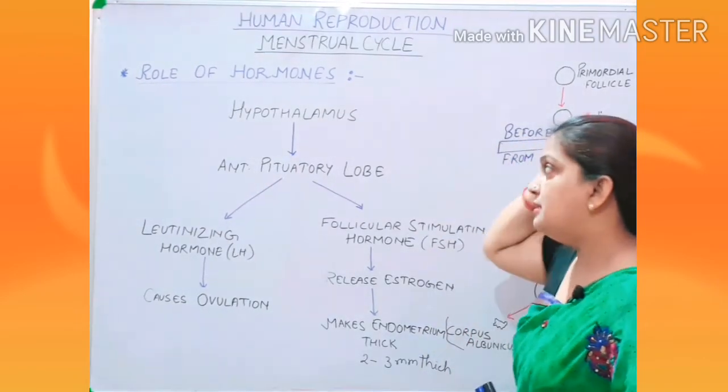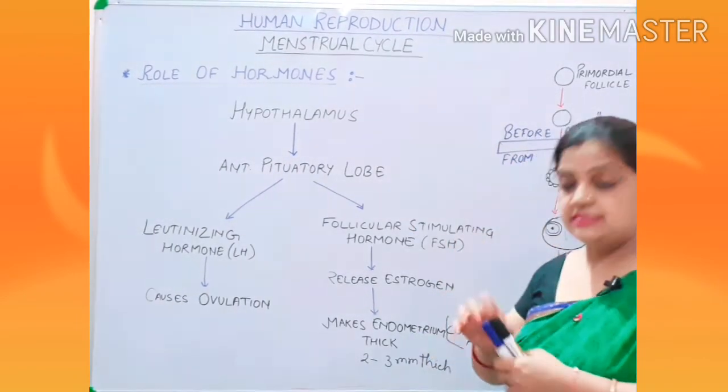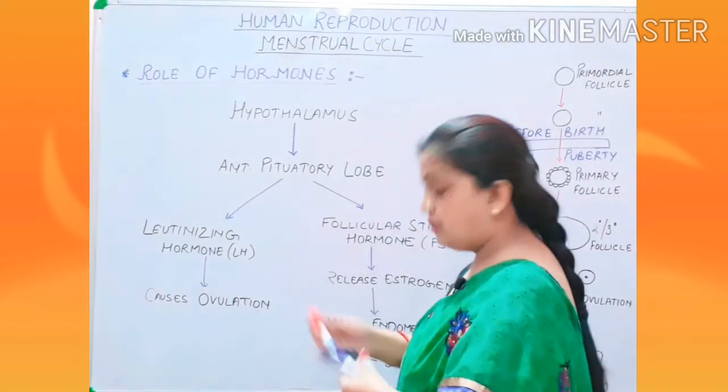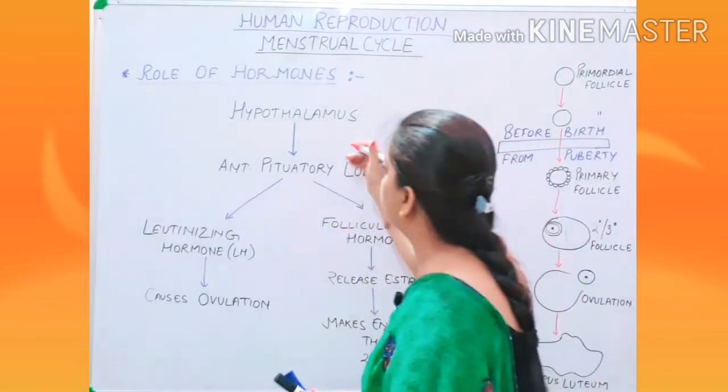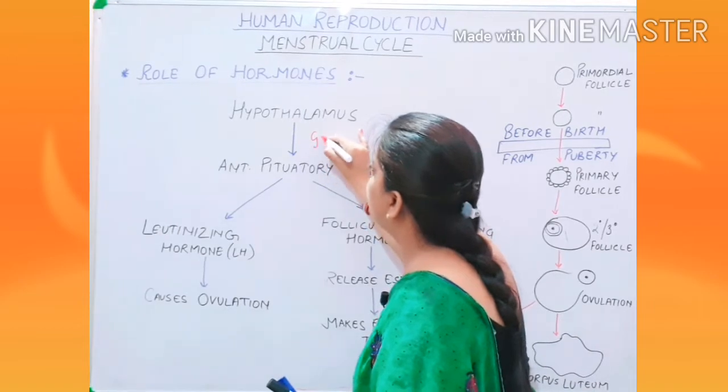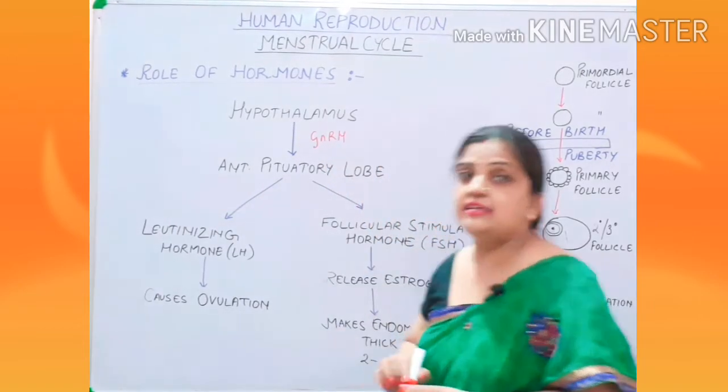Now children, this hypothalamus secretes gonadotropin releasing hormone, that is your GnRH.